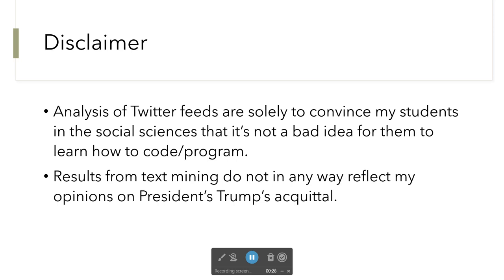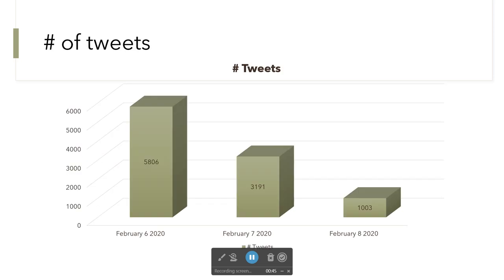So, this is my disclaimer. I just want to convince my students in sociology and the social science that it's not a bad idea for them to learn how to program or to code. As we can see, if we run a frequency from these tweets by the date, the number of tweets decreased drastically from the 6th to the 7th and to the 8th of February.